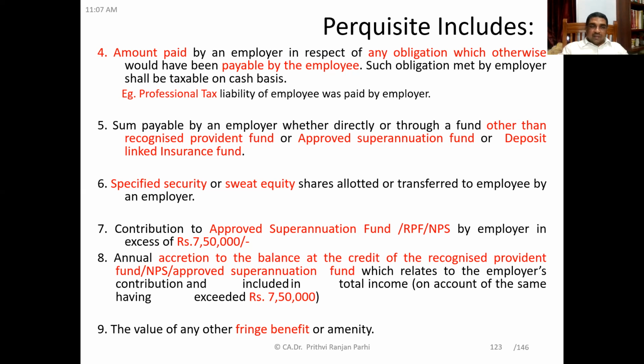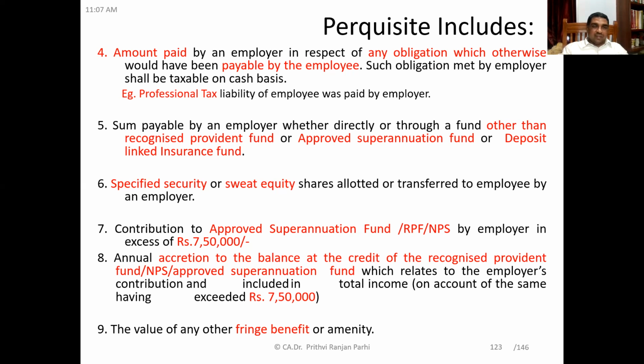Yes, sir. Next is contribution to an approved superannuation fund, recognized provident fund, or national pension fund by the employer. If the employer is making any contribution to these funds, the employer's contribution part is a perquisite. But here you have to see, it is a perquisite only when it exceeds 7,50,000 rupees. Any amount contributed in excess of 7,50,000 rupees to these funds by the employer is a perquisite.